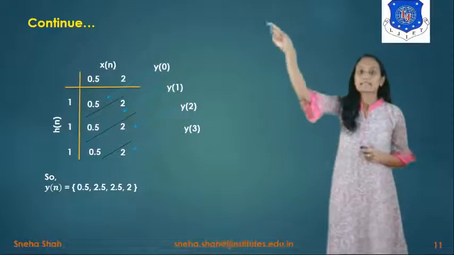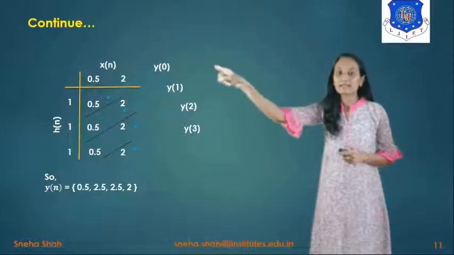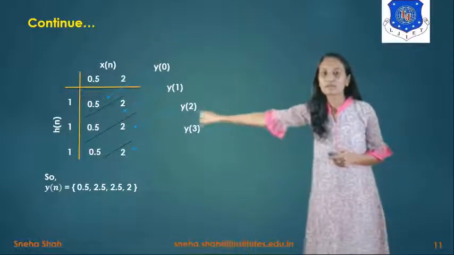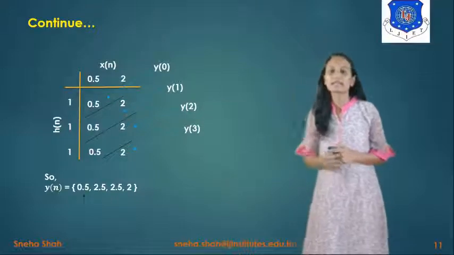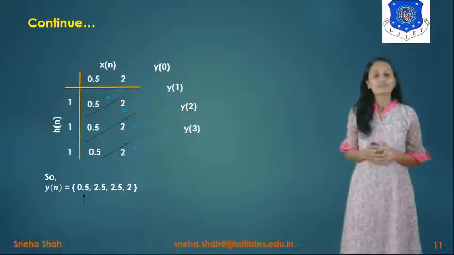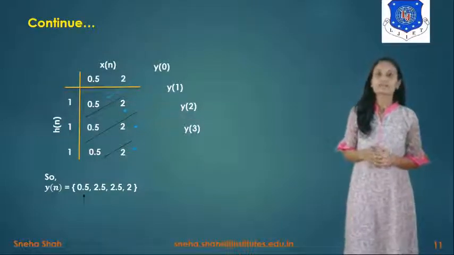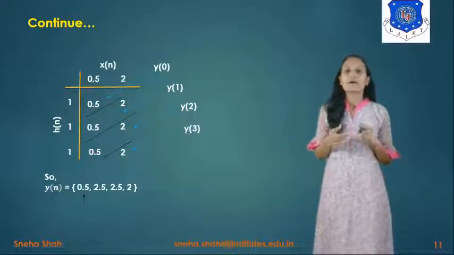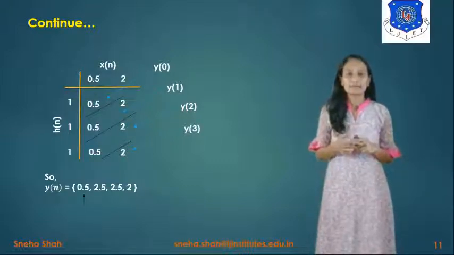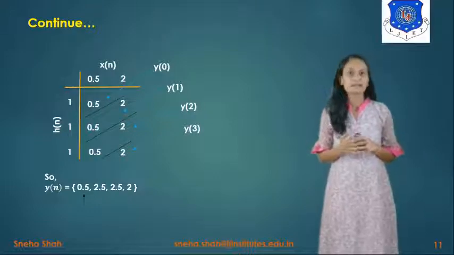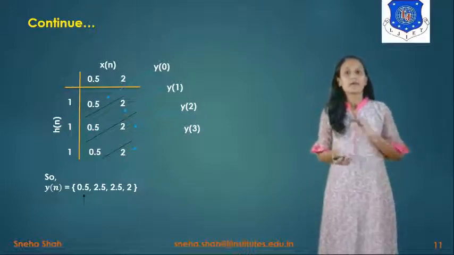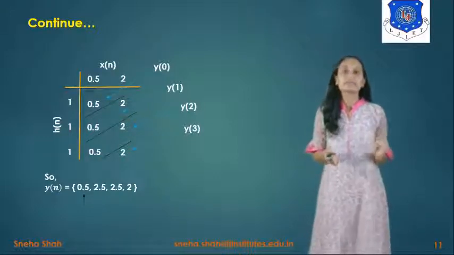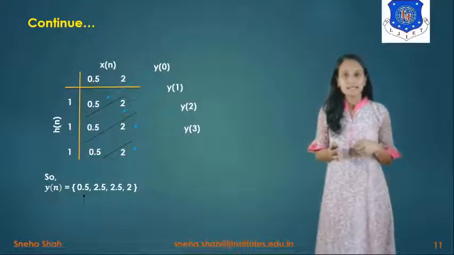Now here you can see that y of 0, meaning at n equals 0, the value of y of 0 equals 0.5, so below that we will draw the arrow. So this way we can solve any example of convolution by using the graphical method, the tabulation method, the mathematical expression method, or the multiplication method. All four methods will be different, but the answer will remain the same.